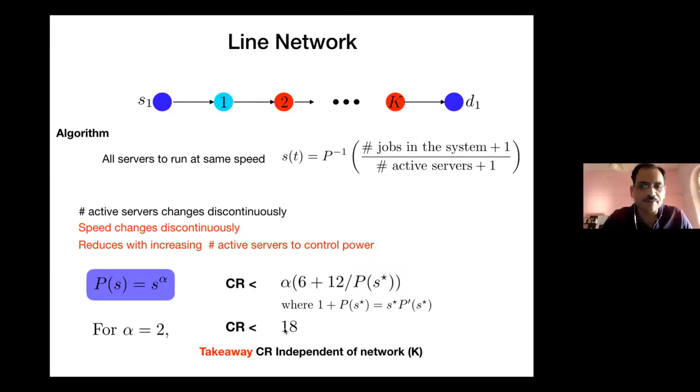18 is a large number because our metric is a ratio, but still this is a non-trivial result in its own right because it's independent of all the parameters of the network.